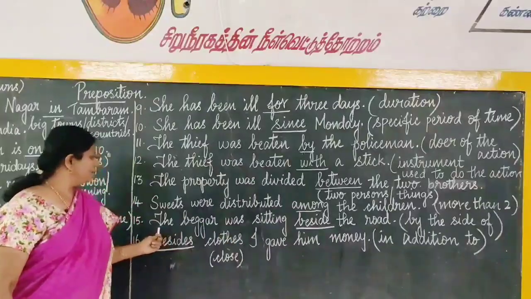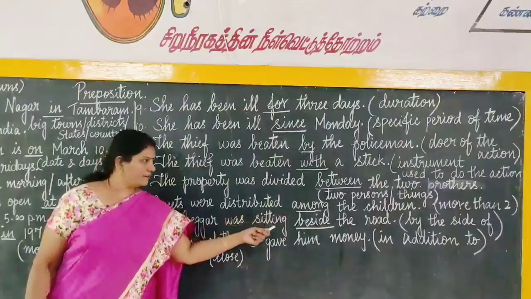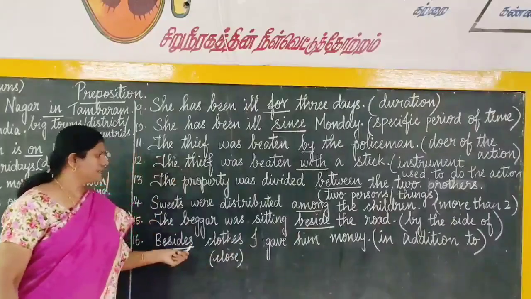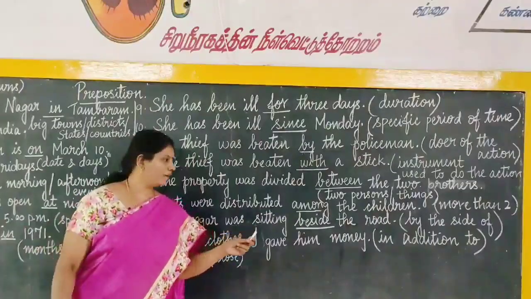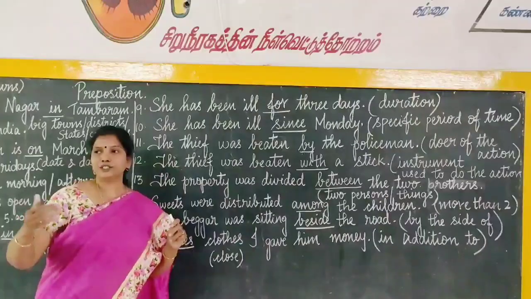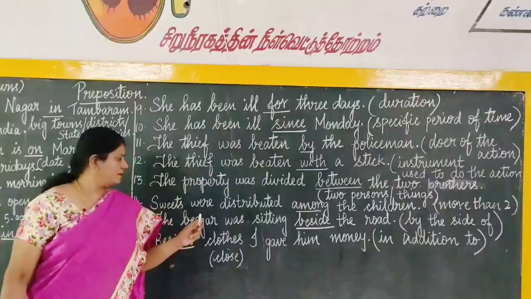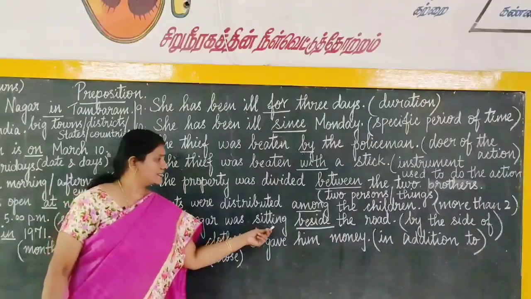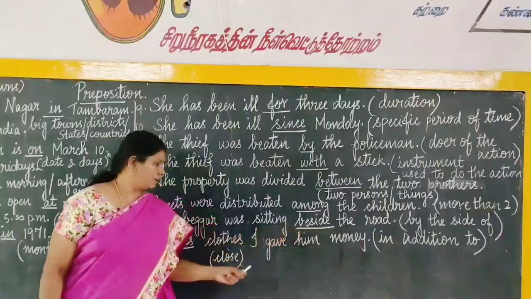Okay. Next one, 15th one, the beggar was sitting beside the road. What is the difference between beside and besides? Beside means by the side of, near, by the side of. Besides means in addition to, apart from that, something else also. Okay. So, the beggar was sitting beside the road. Beside the road means by the side of the road.